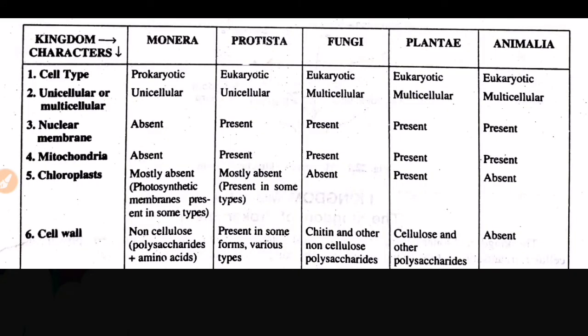So that is all about it. It was a comparative study of different kingdoms of the 5 kingdom system of classification proposed by Whittaker. A detailed explanation of this type of system is also present in our previous video.